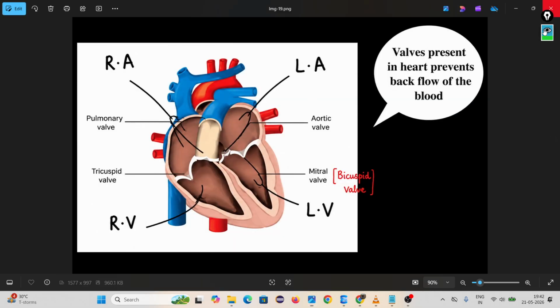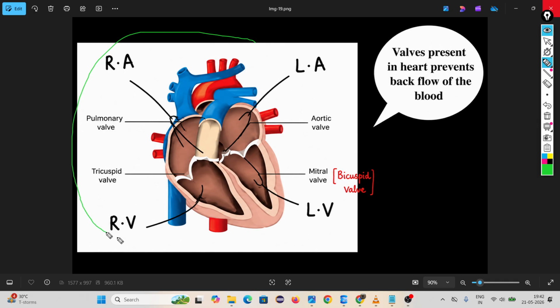This is our internal structure. Like veins, our heart also has valves. The valve present between the left atrium and left ventricle is called the bicuspid valve, and the valve present between the right atrium and right ventricle is called the tricuspid valve.